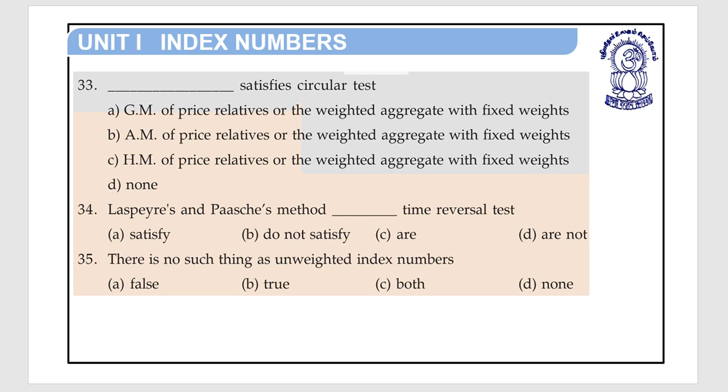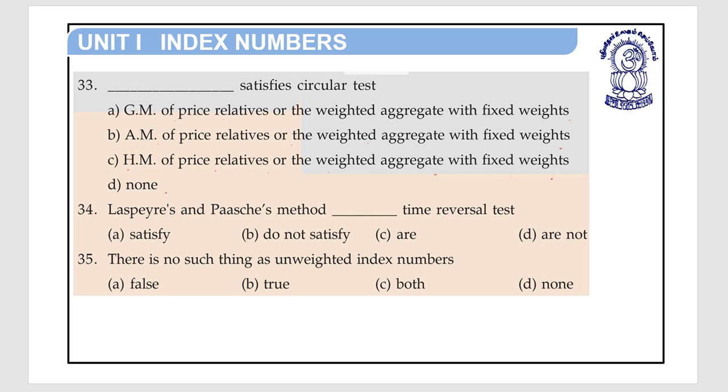Question number 33. Dash satisfy circular test. Option A GM of price relative or the weighted aggregate with fixed weight. Option B AM of price relative or the weighted aggregate with fixed weights. Option C HM of price relative or the weighted aggregate with fixed weights.